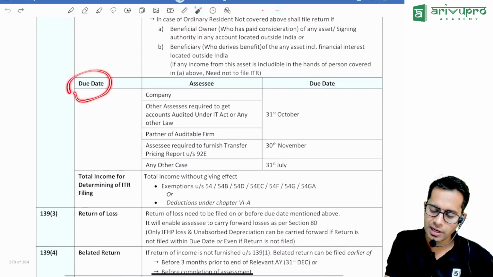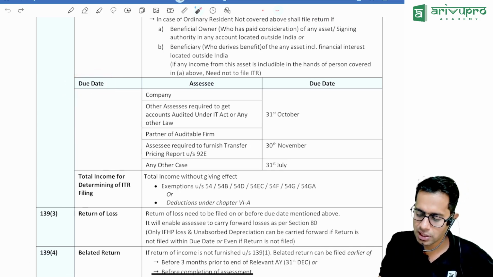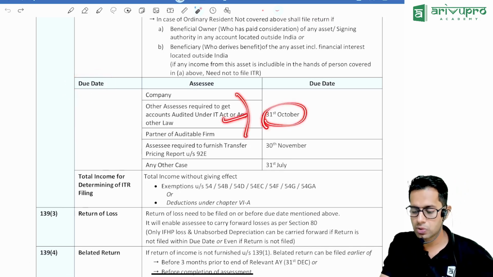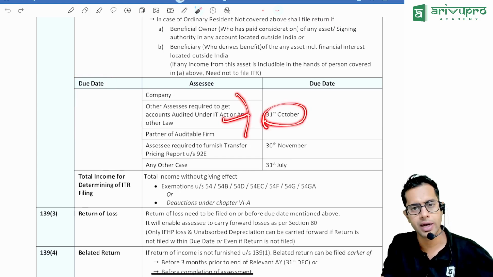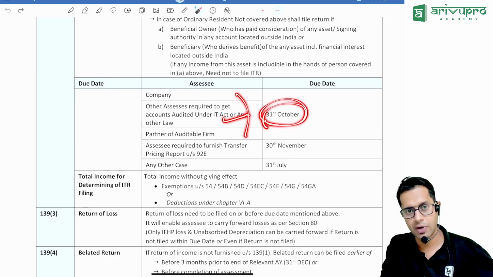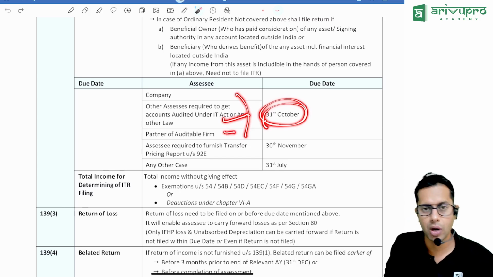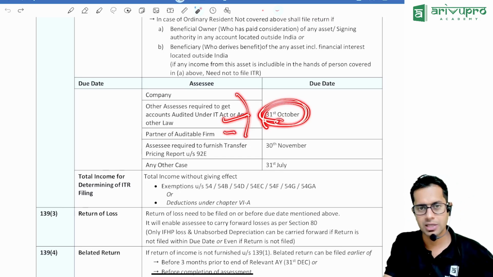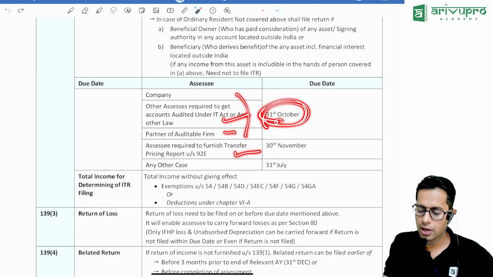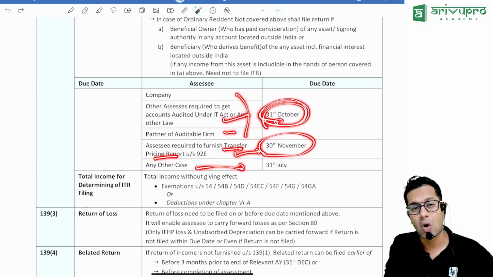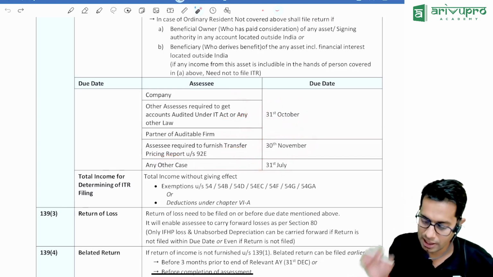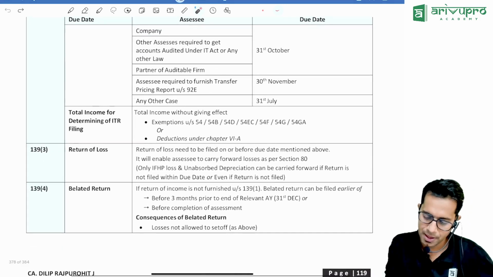What is the due date of filing income tax returns? The due date is 31st of October for companies, etc., and those persons whose books of accounts are subject to audit. And if you are a partner of a firm whose books are subject to audit, it is 31st of October. If transfer pricing provisions are applicable to you, it is 30th November. For all other types of people, it is 31st of July.